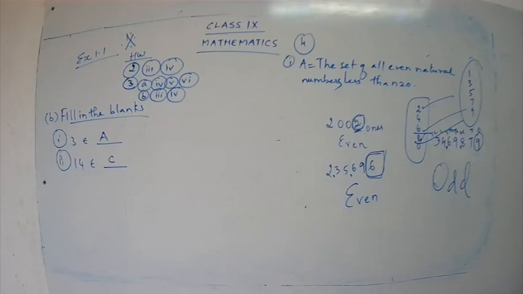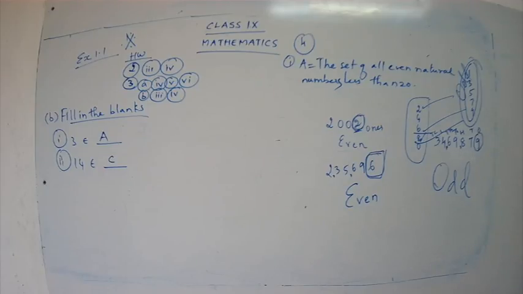If the numbers end with the digit 1, 3, 5, 7, 9, we call them odd numbers. If you have these digits in the ones place, we call them odd numbers.